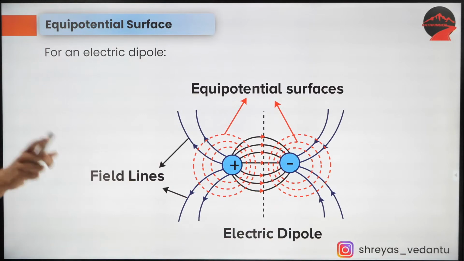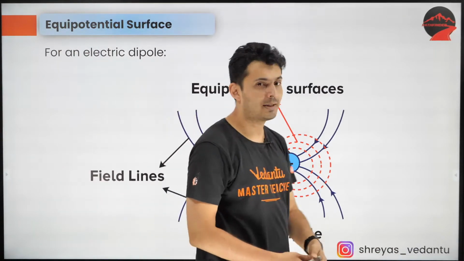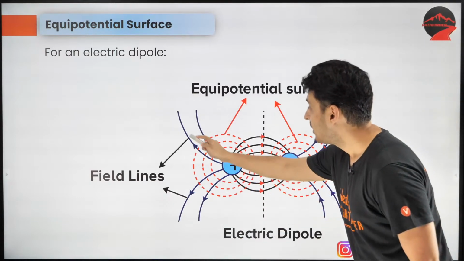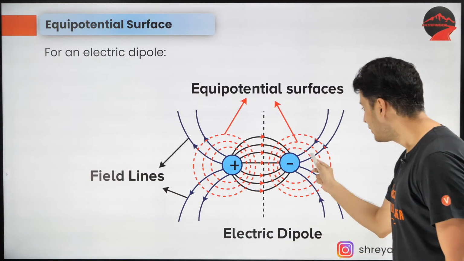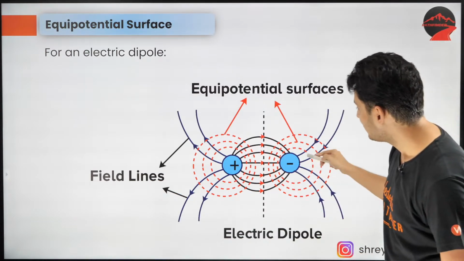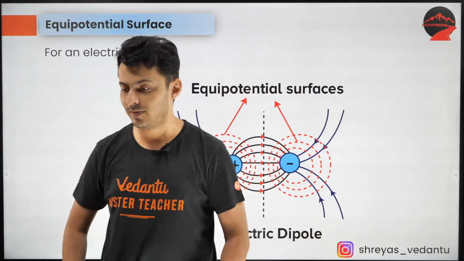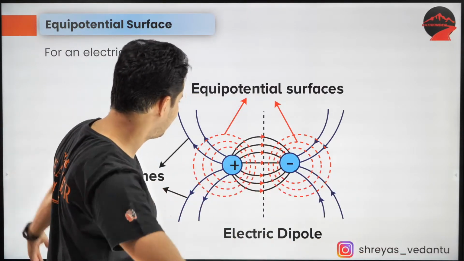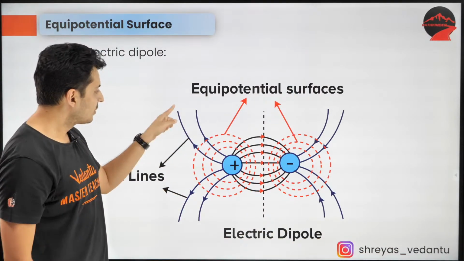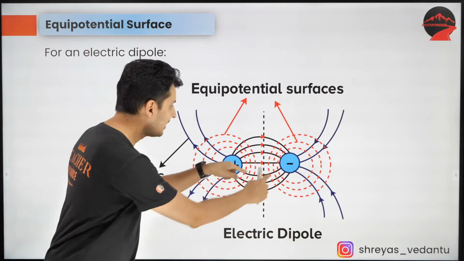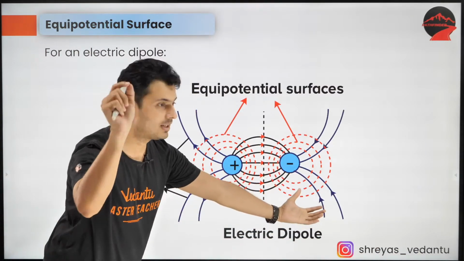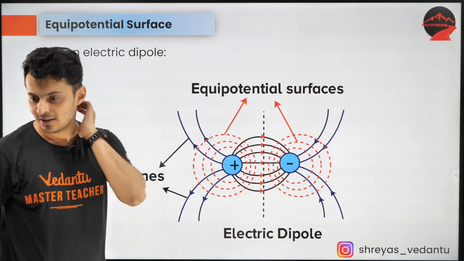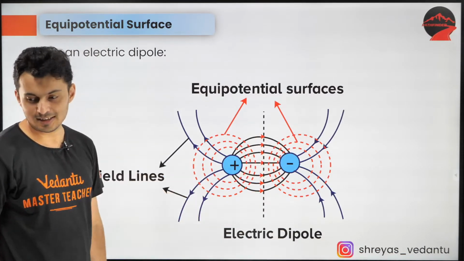This is another example of equipotential surfaces. What are these? These are dipoles, equal positive and equal negative. Earlier we have seen the field lines. Now you just draw the perpendiculars. Do you see two big eyes of a fly or a frog or some insect? It looks like a spider to me, with its legs out here and the two antennas. Those two antennas and those legs are the field lines, and these are the eyes. Those are the equipotential lines. I hope you can see that. So that is the equipotential lines.